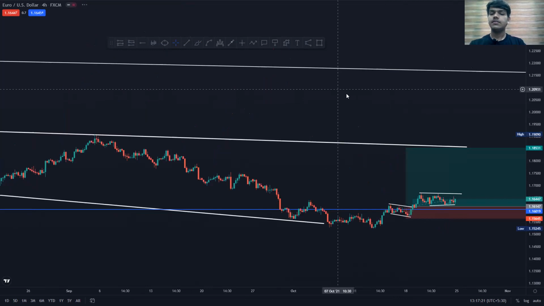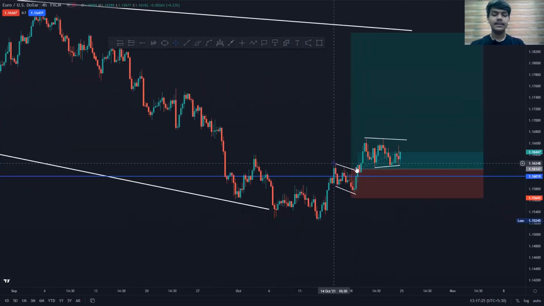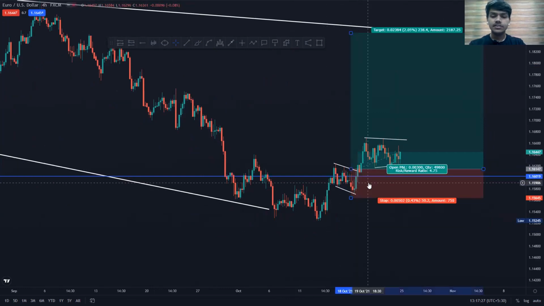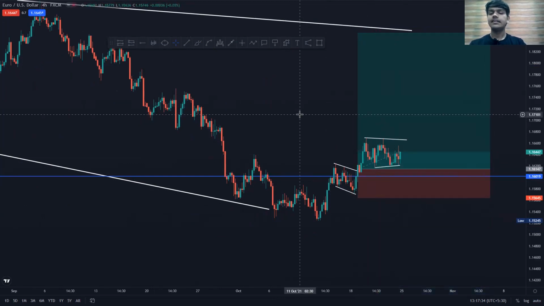And this is one of the best trades I had last week, and this is the only trade I had last week. I entered after the correction structure. You can see this was an impulse, this was from a correction, and once the price broke the correction structure, I entered. Right now this position is at break even, and I'm projecting that the price will move to the upside.